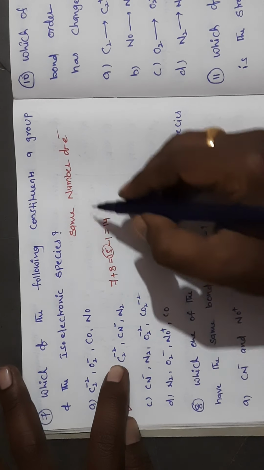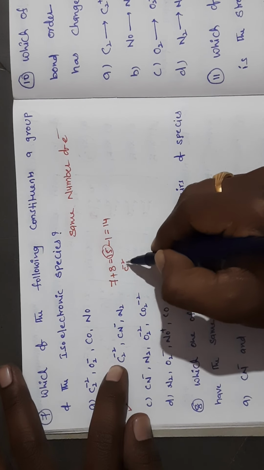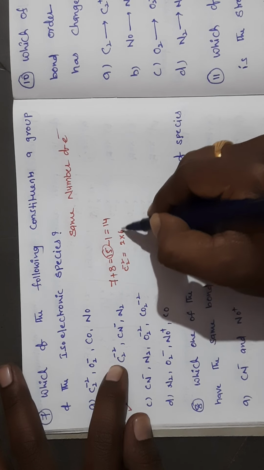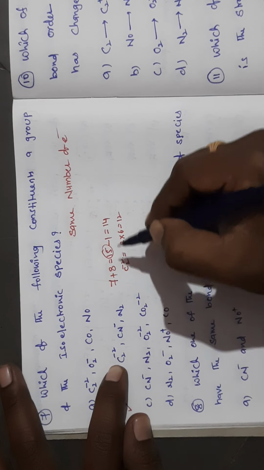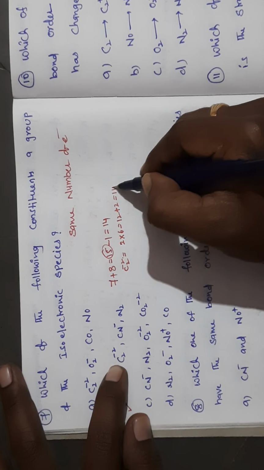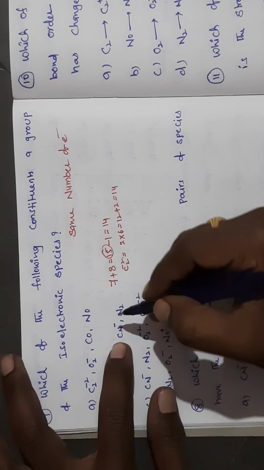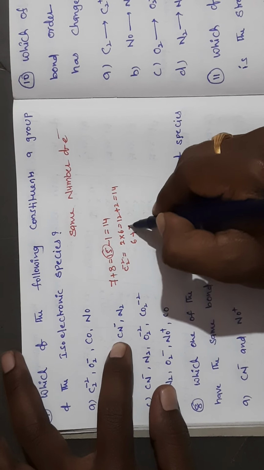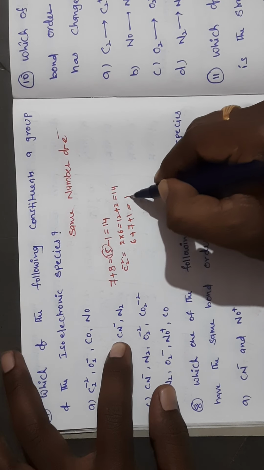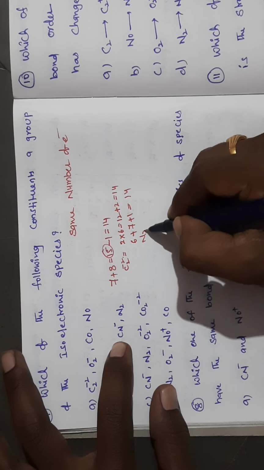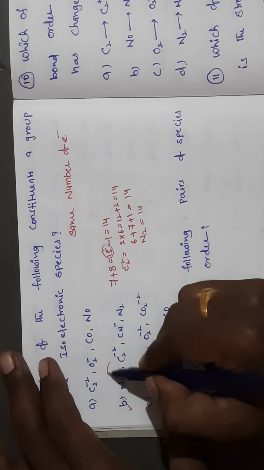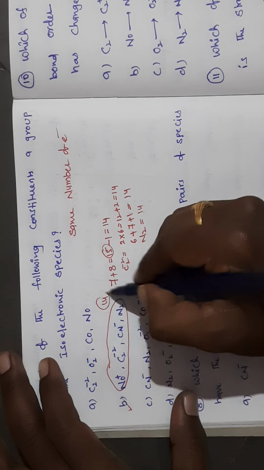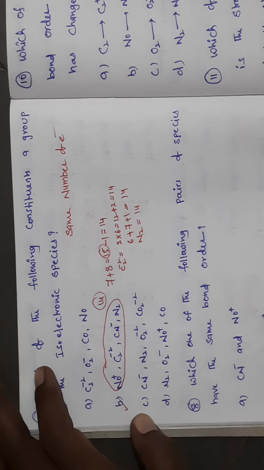So here carbon, C2 minus 2. Carbon atomic number is 6. So 2 carbons are there, means 2 into 6 is equal to 12. Here negative charge is there, means you have to add 2 electrons, so that is 14. So here cyanide: carbon atomic number is 6, plus nitrogen atomic number is 7, and minus charge is there, so you take 1, so 14. So N2 obviously we know is 14, so in this series all are having the same number of electrons, that is 14. So that isoelectronic series is this one.